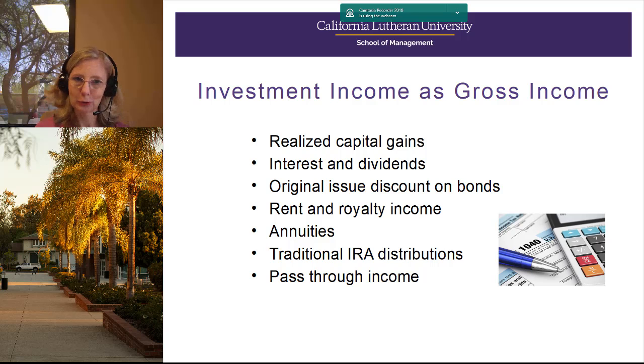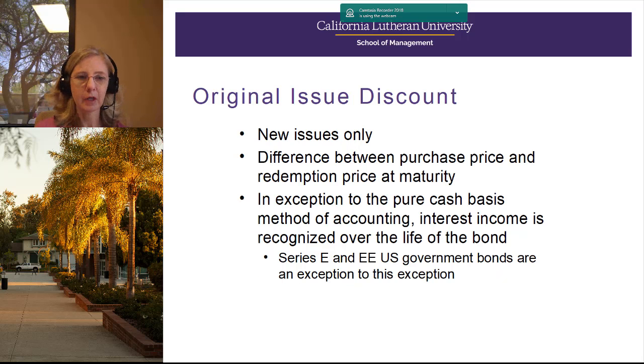Now let's get back to investment income, some of that unearned income included in gross income. We have a few items here: realized capital gains, which we've talked about already, interest and dividends, which I think everybody's familiar with, original issue discount on bonds, which we'll talk a little bit more about in just a second, rent and royalty income, annuities, which we'll talk a little bit more about, traditional IRA distributions, and pass-through income. This is a type of business income, and we'll talk about this in much more detail several weeks down the road. So first, let's talk about the original issue discount.